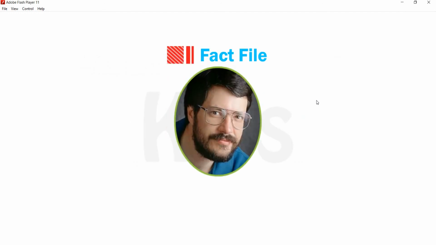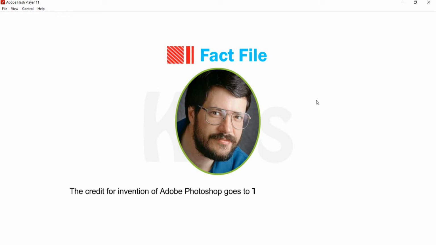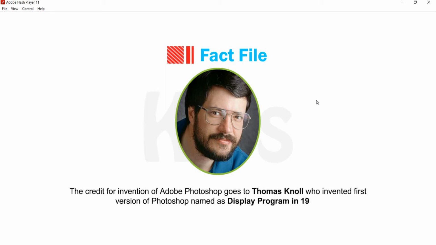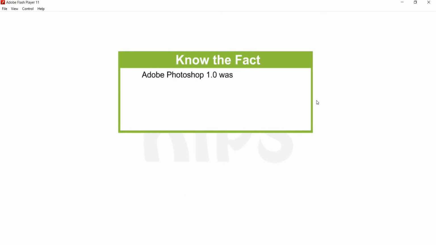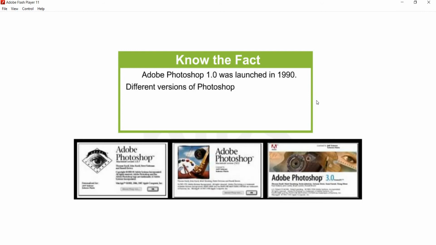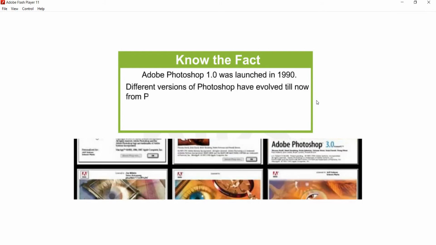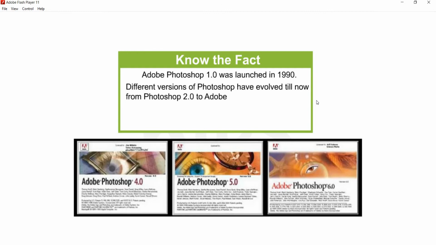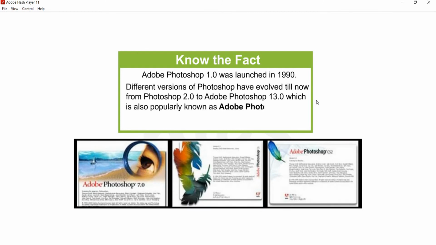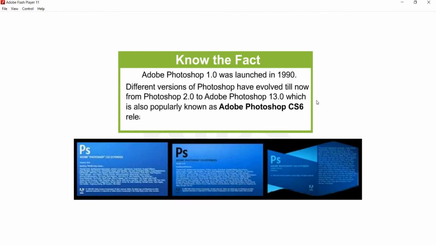Do you know who is he? He is Thomas Knoll, inventor of Adobe Photoshop. He invented first version of Photoshop named as Display Program in 1987. Adobe Photoshop 1.0 was launched in 1990. Different versions of Photoshop have evolved till now, from Photoshop 2.0 to Adobe Photoshop 13.0, which is also popularly known as Adobe Photoshop CS6, released on April 23, 2012.